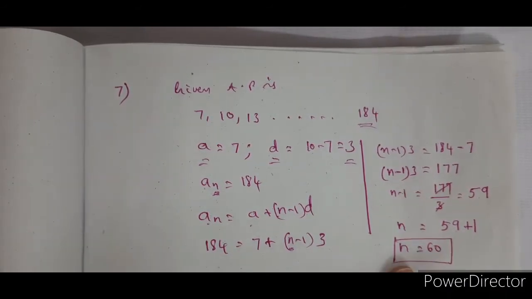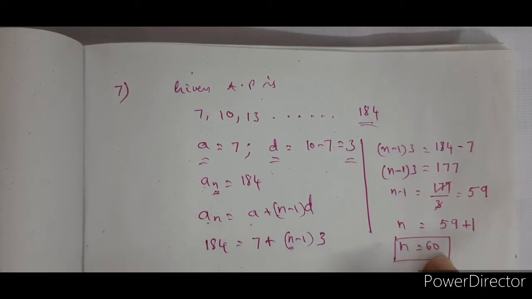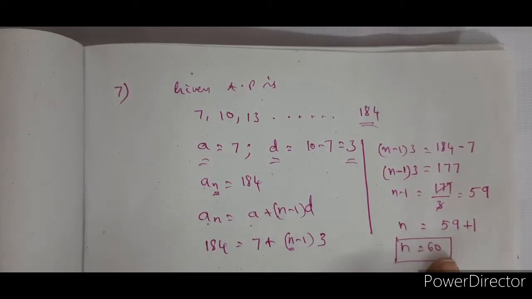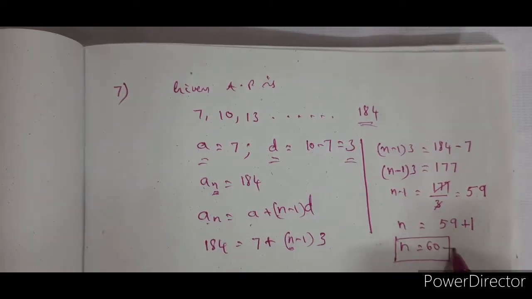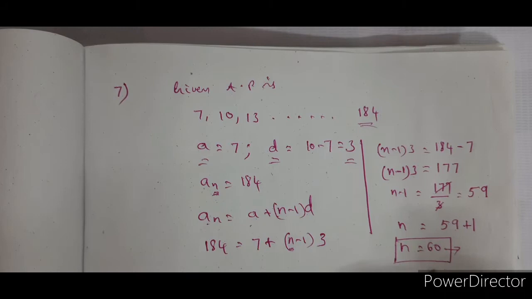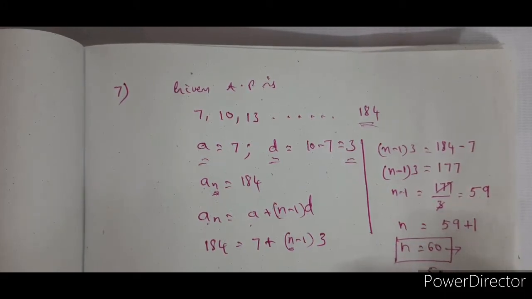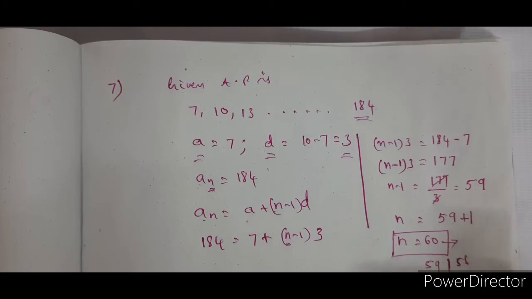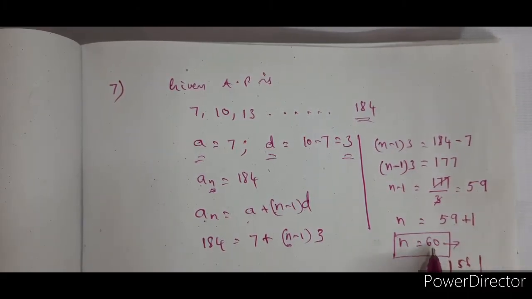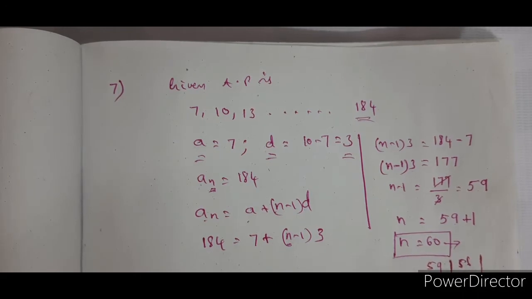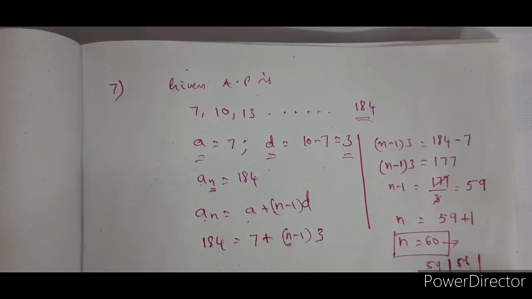Now, the 7th term from the end. This is the first term from the end, isn't it? N is equal to 60 is the first term from the end. So, the 7th term, count backwards by 7 terms. So, it is 59, 58, 57, 56, 55, 54. 1, 2, 3, 4, 5, 6, 7, 54.